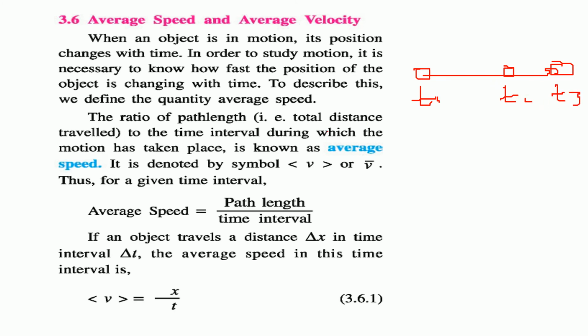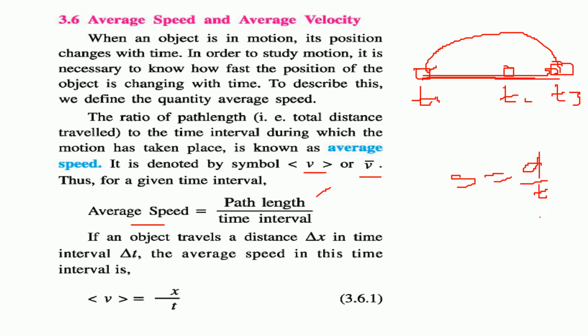So the ratio of path length, that is the total distance, just add all these, to the time interval during which the motion takes place from T1 to T3, say, we know it as average speed. We denote it by V, or a bar on a V. So average speed is total distance by time. This you need to just remember. Speed is distance by time. Path length is the total distance from this to this, and the time interval is, say, T3 minus T1.